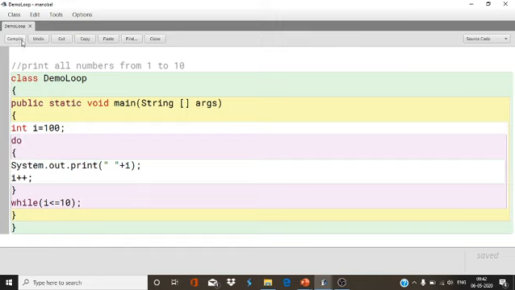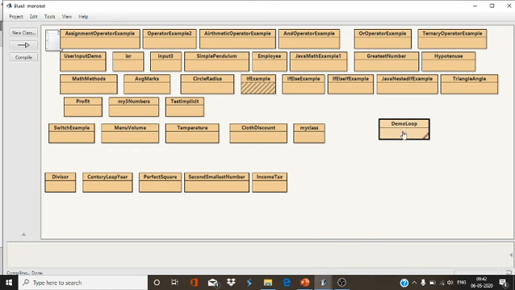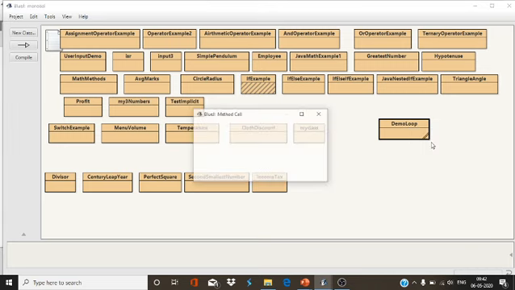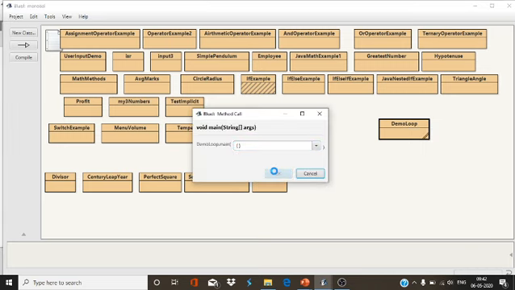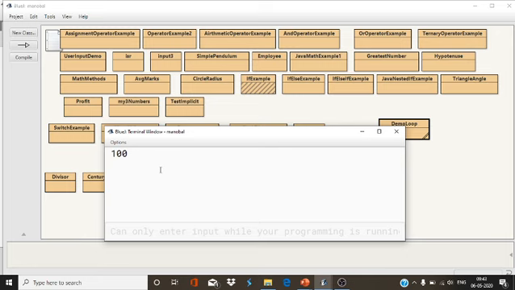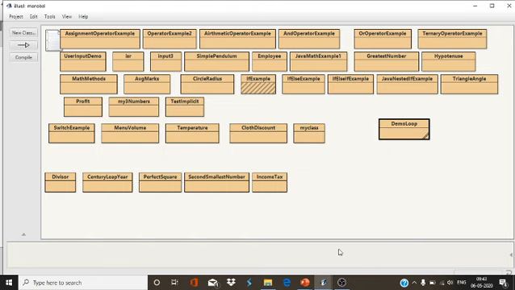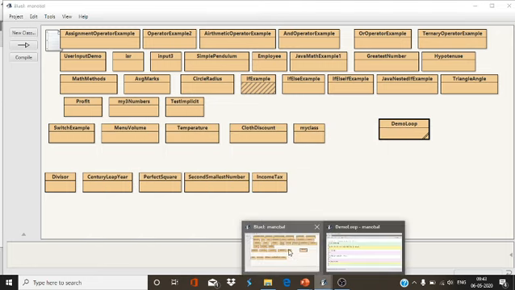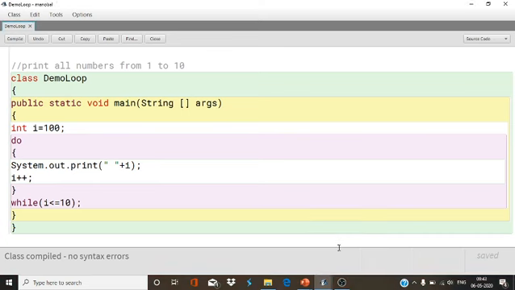Now you see the output. The condition is false, but still you will get one value. And what will be that value? I am going to show you. See, 100. But I have to print only 1 to 10. That's why I'm telling you that it's not preferable to use do while loop in this particular case.